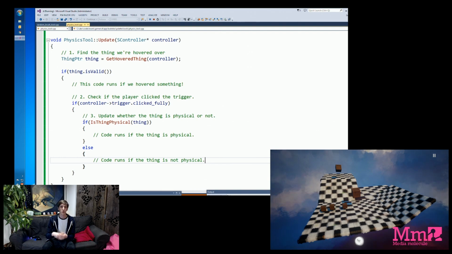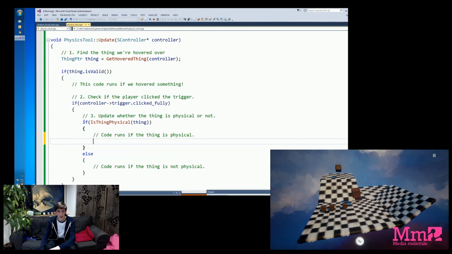Great. So now we know where we have to put that bit of code, but we need to actually change the world. We need to make the thing fall about or stick to the world. So we do that, again, with another bit of code preset, which is make thing unphysical. In this case, we know that the thing is already physical, so we want to make it unphysical. We want to make it freeze in place. So we say make thing unphysical, and we tell it what thing we mean, which is the thing we hovered and the thing we clicked.